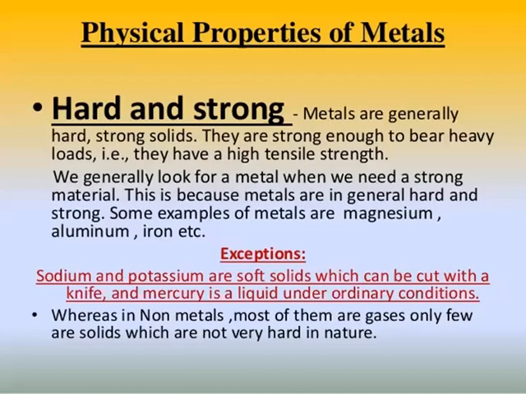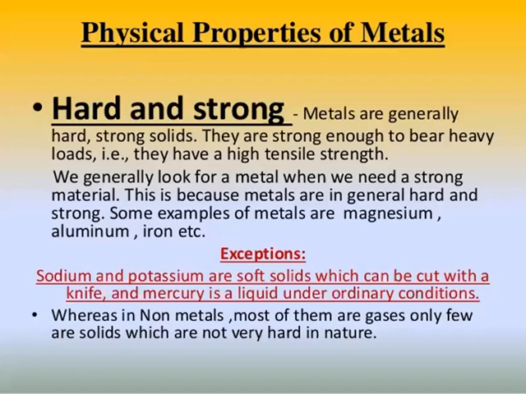The physical properties of metals: hard and strong. Metals are generally hard, strong solids. They are strong enough to bear heavy loads. That is, they have a high tensile strength. We generally look for a metal when we need a strong material. This is because metals are in general hard and strong. Some examples of metals are magnesium, aluminium, iron, copper, silver, gold, etc.